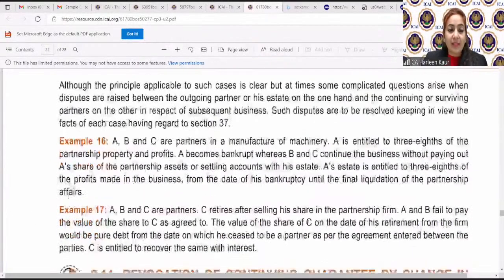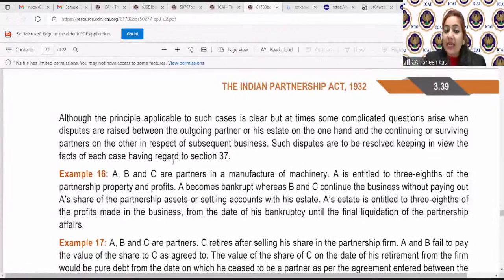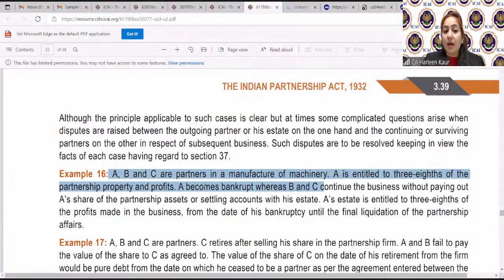Section 37 example, let's do it. A, B, and C are partners in a manufacture of machinery. Now three partners are there. A is entitled to 3/8 of the partnership property and profits. So what is his share of profits? 3/8 of the share he is entitled to the profits. A becomes bankrupt, whereas B and C continue the business.